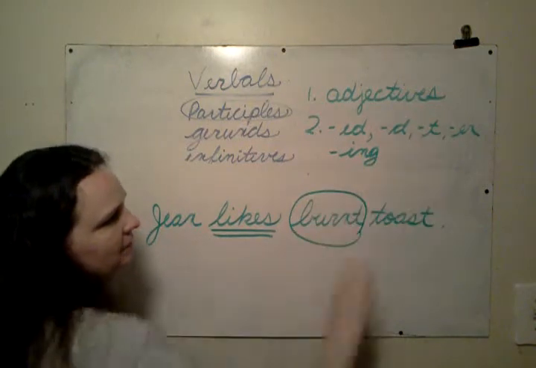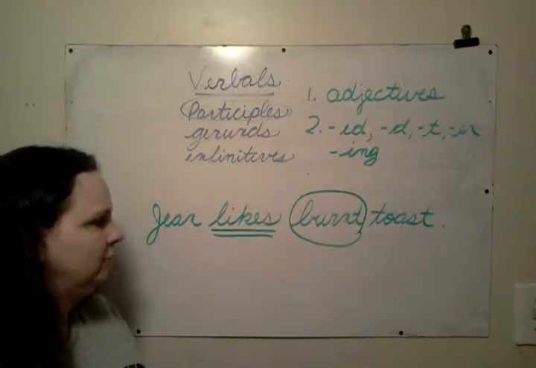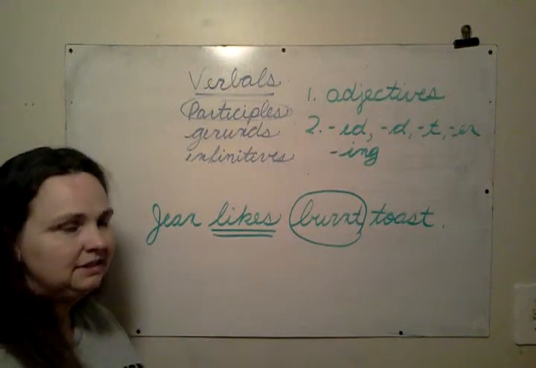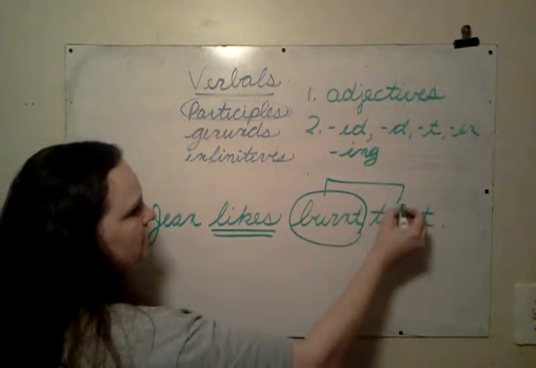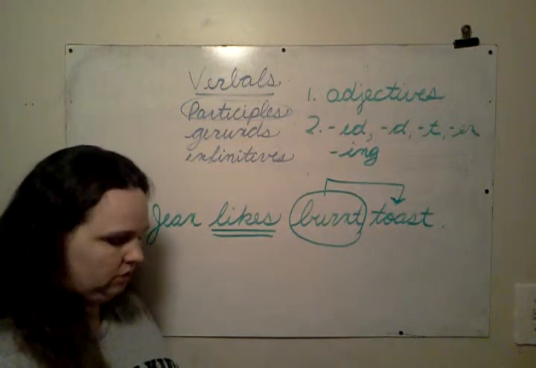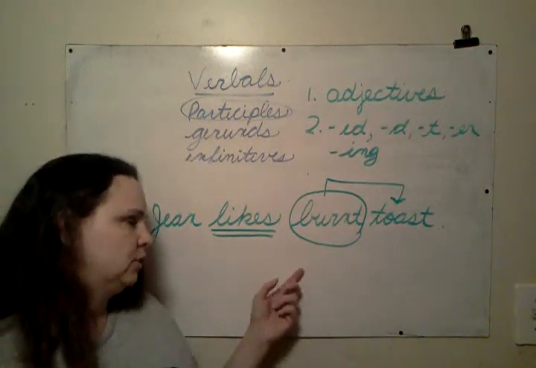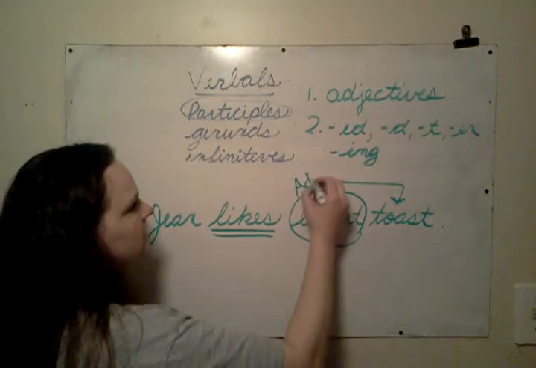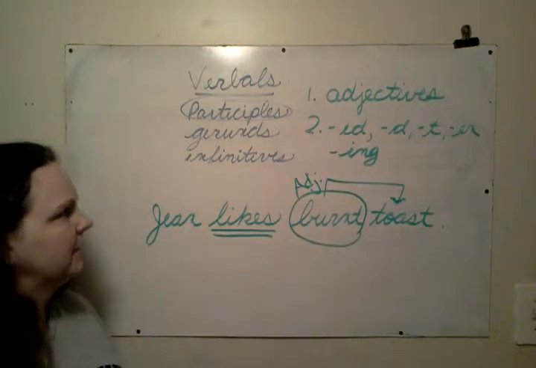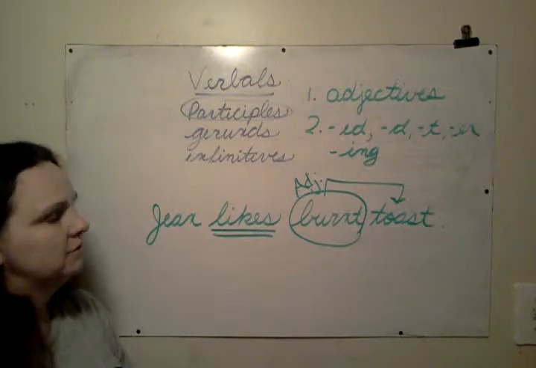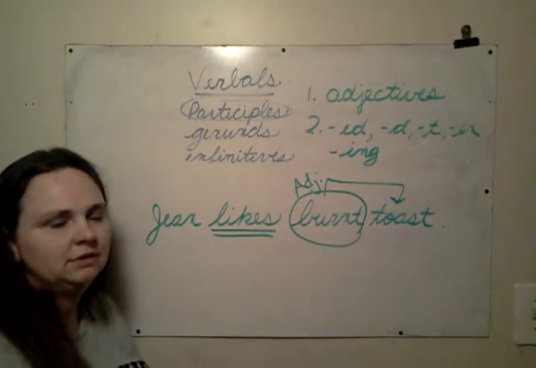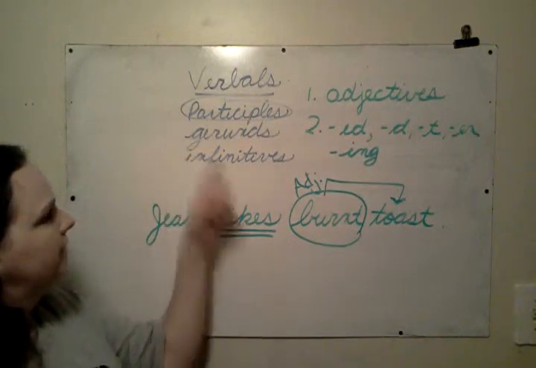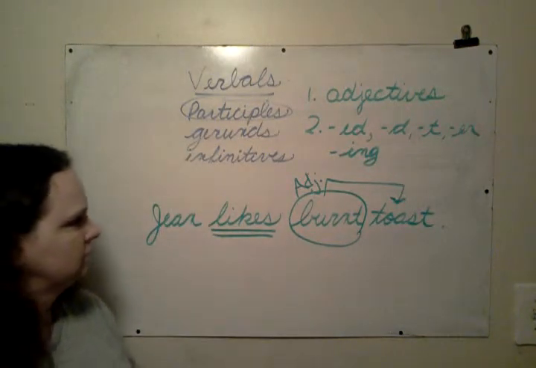Because we recognize it as the T ending, we could say have burnt, but it's not doing a verb job in the sentence. In this sentence, it's telling us what kind of toast. Toast is a noun, and this is answering the question what kind about a noun. So this is doing an adjective job in the sentence, and that's what a verbal is. It's a verb form that's doing a different part of speech's job in the sentence. So it's a participle.